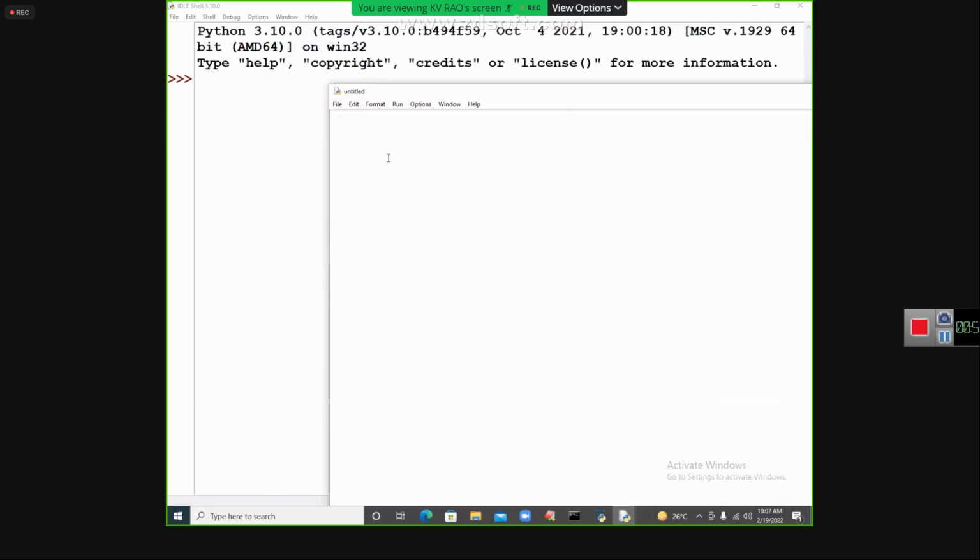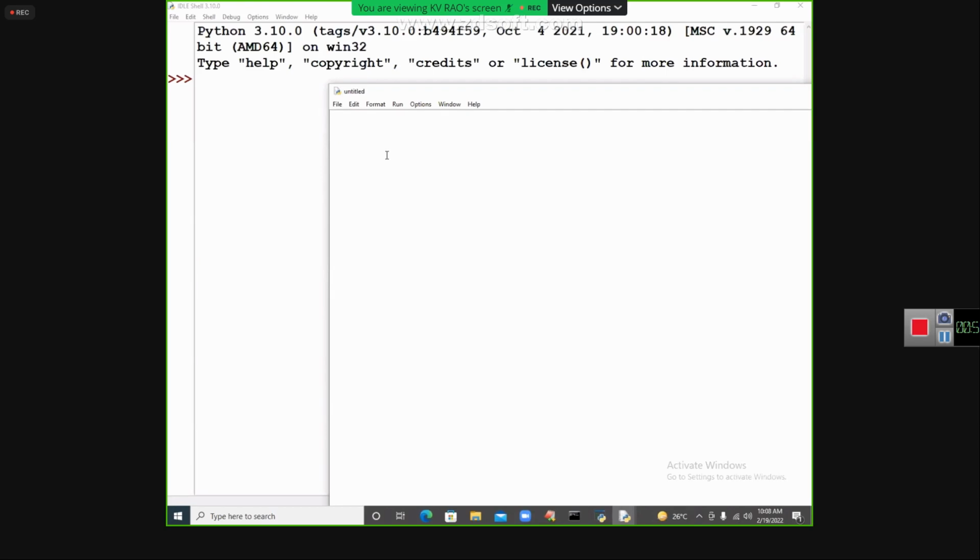It is not a Notepad. Please don't say like that. It is like a Notepad, but don't say so. Notepad is different and this is different. No comparison at all.